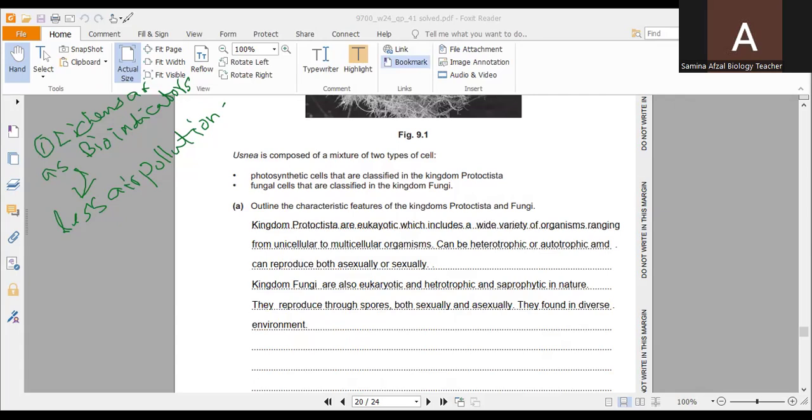So secondly, they have told us that the photosynthetic cells are classified in the kingdom Protoctista and the fungal cells are classified in the kingdom fungi. So it shows their symbiotic relationship.